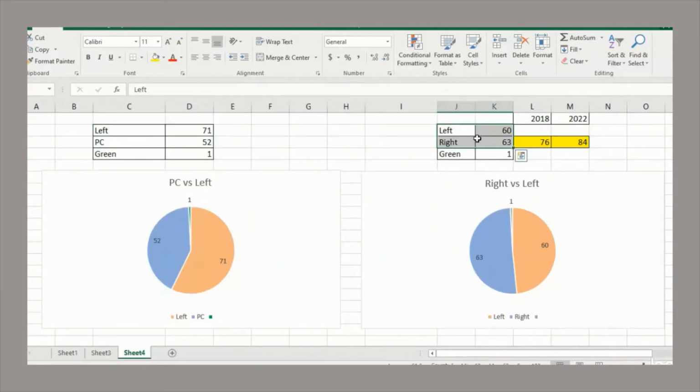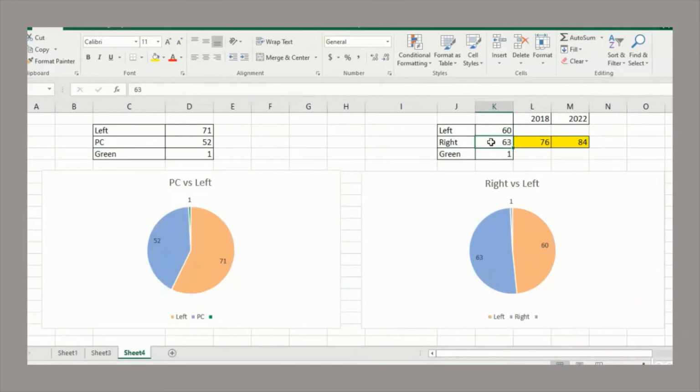Okay, so all the votes that went to the conservatives plus the other two right-wing parties merged into one. Well, then the matchup looks different. Then the right-wing bloc actually has a little bit more seats. It has 63 versus the left wing's 60. And 63 actually is enough to get a majority in Parliament.